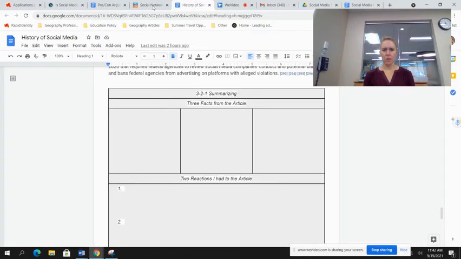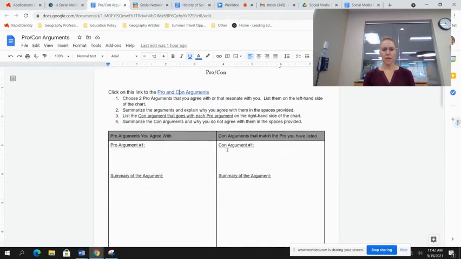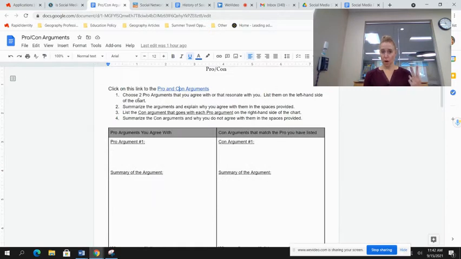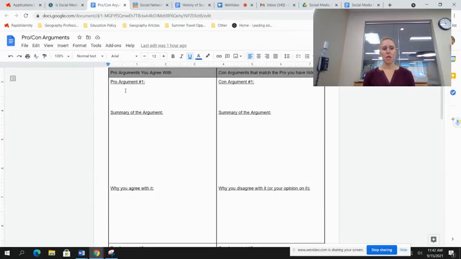In your assignment, you're going to be asked to choose 2 pro arguments that you agree with or that resonate with you, that you find interesting. You're going to list them here. You're going to write the argument. You can actually copy and paste that pro argument here. You're going to summarize that argument, and you're going to explain why you agree with it. So the summary and the why you agree with it need to be in your own words.